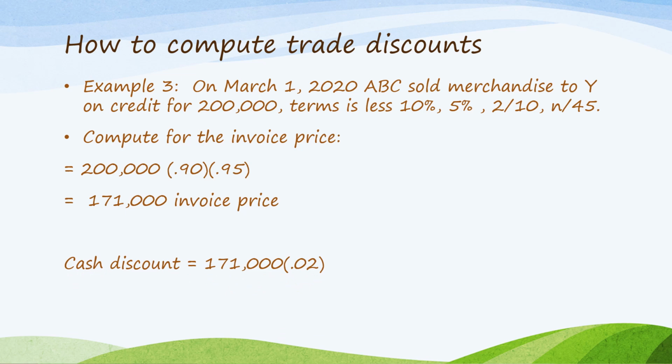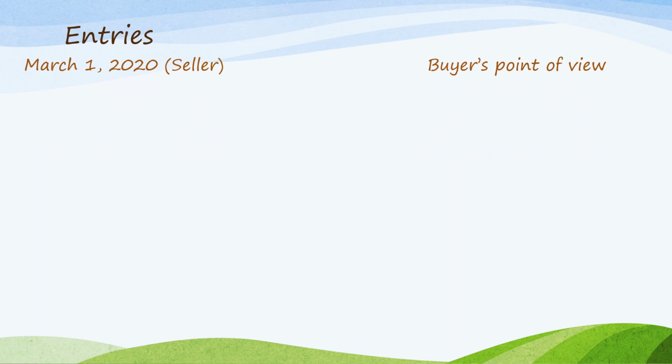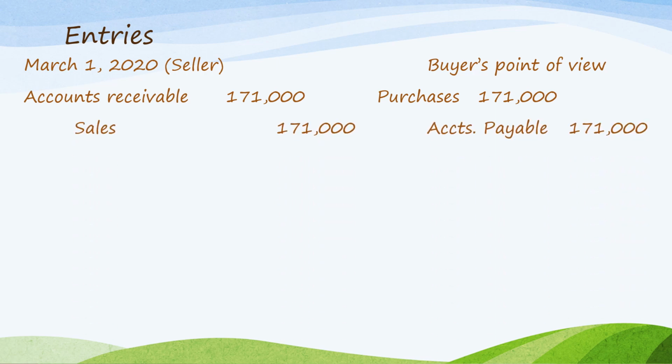The cash discount. Cash discount is invoice price times the discount of 2%. So 171,000 times 0.02, the cash discount is 3,420. So the entries. On March 1, 2020, on the viewpoint of the seller, debit accounts receivable 171,000 and credit sales 171,000. On the viewpoint of the buyer, debit purchases 171,000, credit accounts payable 171,000.